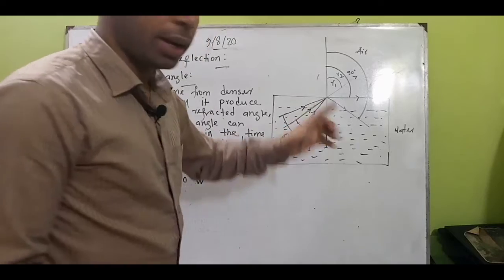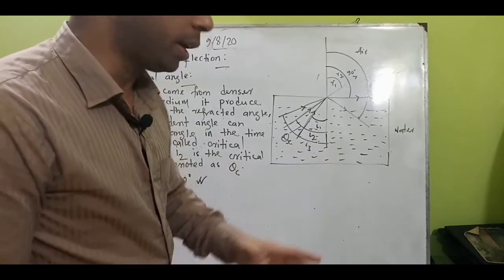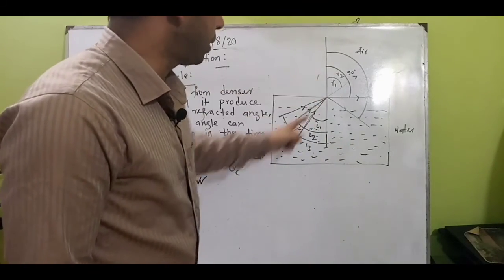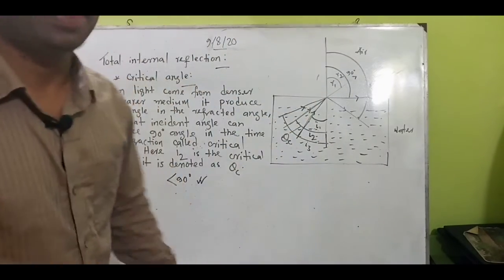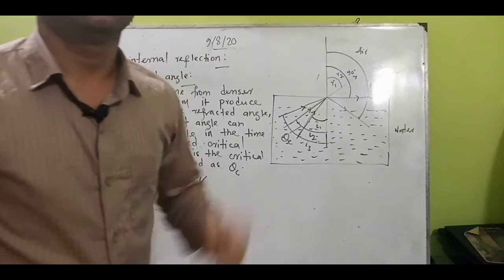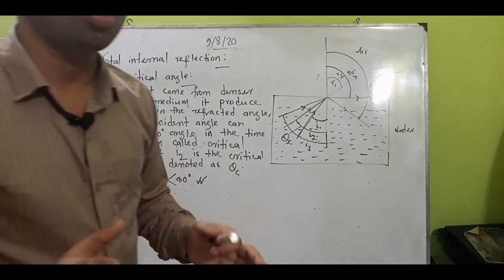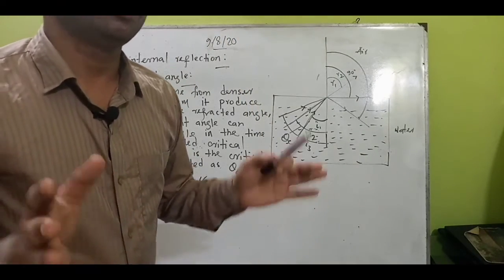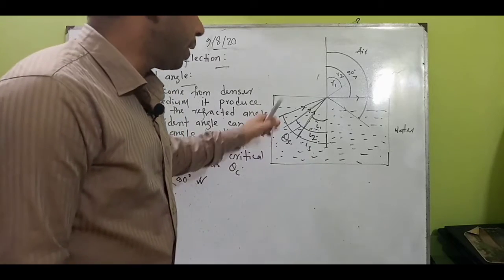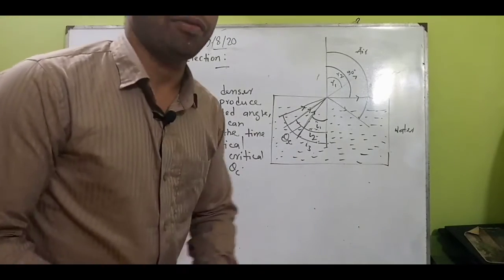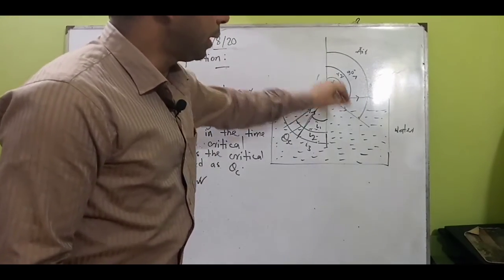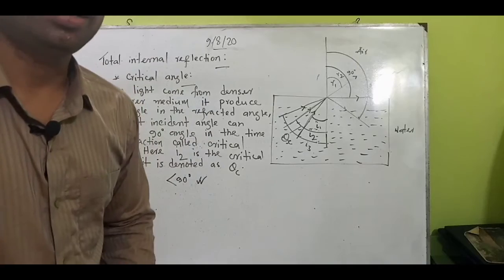Already refraction is going on there, not reflection. I1 is refracted, I2 is refracted, but I3 comes back to the same medium. This is called total internal reflection. When a light ray travels in a medium and comes back to the same medium after reaching the surface, that is called total internal reflection.